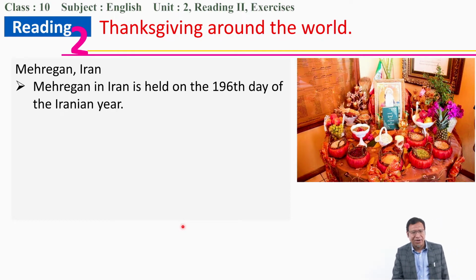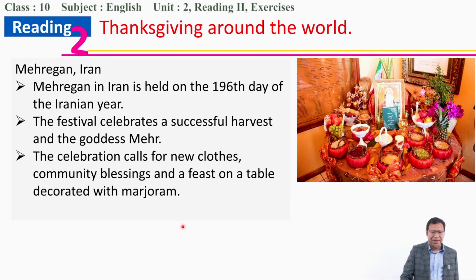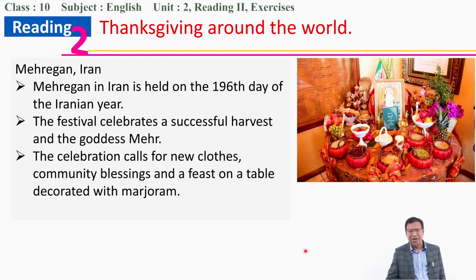Finally, Mehregan in Iran is held on the 196th day of the Iranian year, and it celebrates a successful harvest. It is known for new clothes, community blessings, a feast on the table, and decorated marjoram. Marjoram is a very aromatic, sweet-smelling plant of the mint family, like pudina. So this is all about the summary.